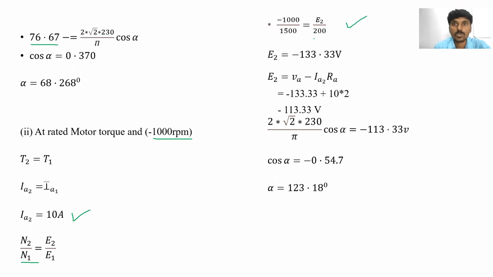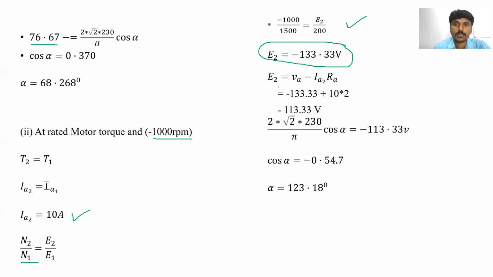E2 is equal to 200 into minus 1000 rpm upon 1500 rpm. So that is equal to minus 133.33 volts. E2 is equal to minus 133.33 volts. Clear?